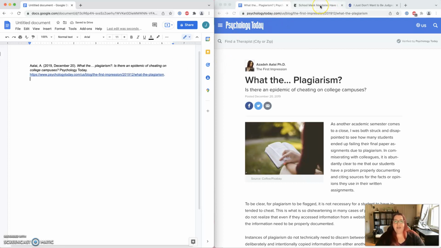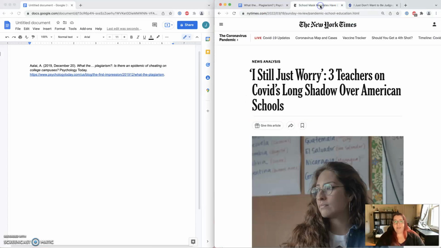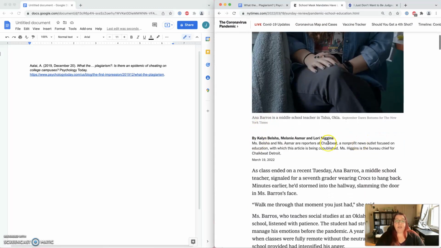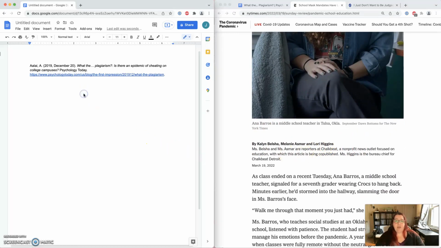So let's move on to the next major type that you might see. In this case, it is from a newspaper, the New York Times. And so let's go down to the authors. There are 3 of them, so we need to include all 3, and we will include them in the order in which they appear on the page. So B-E-L-S-H-A, comma, K, period.